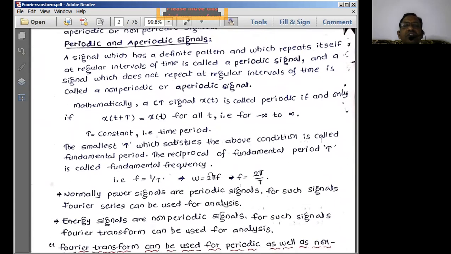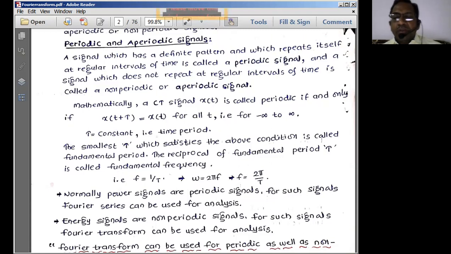Now, in the previous sessions we already discussed periodic and aperiodic signals. So what is a periodic signal? Any signal which satisfies the property x of t plus capital T is equal to x of t, where capital T is the time period of the signal, and this equation is true for all time from minus infinity to plus infinity. That means the signal has the same form over the entire time duration. That type of signal is called a periodic signal.